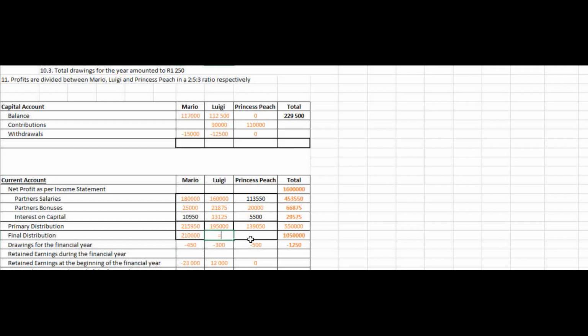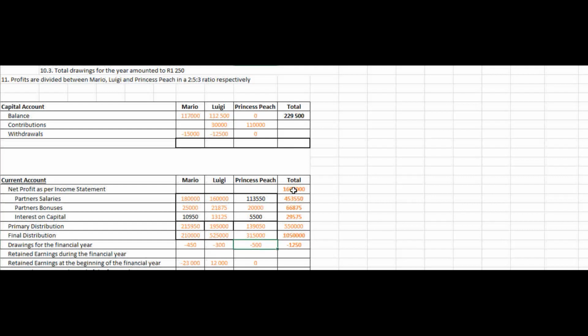and we'll do the same for Luigi. He gets 5 parts, so we'll say that 1,050,000 divided by 10 and multiplied by 5, and we'll do the same for Princess Peach, which is equal to 1,050,000 divided by 10 and multiplied by 3.